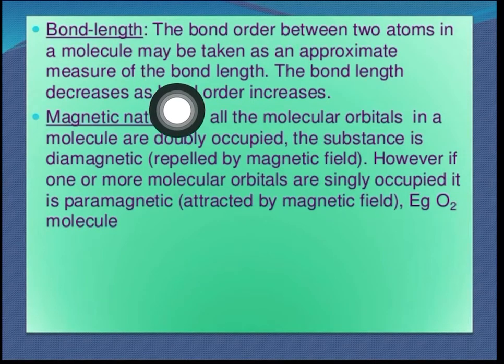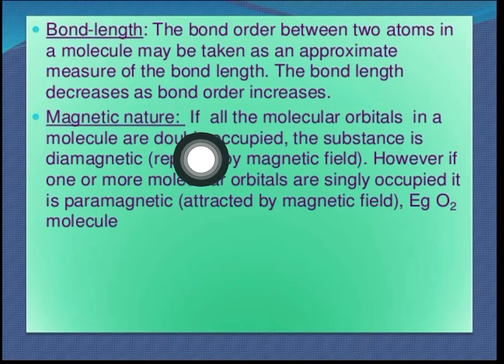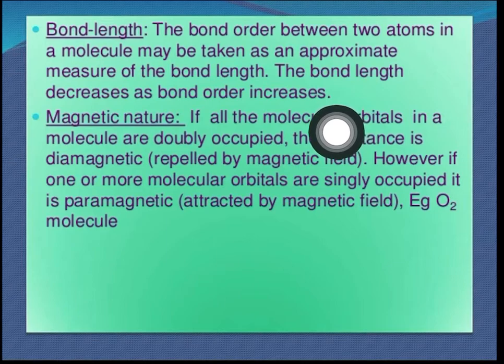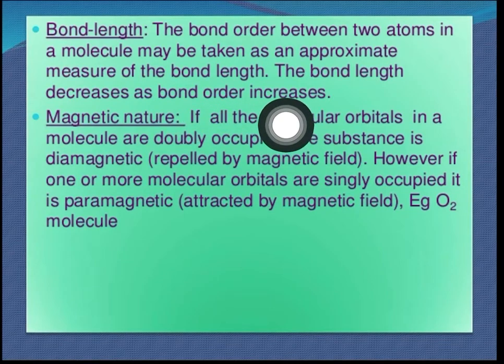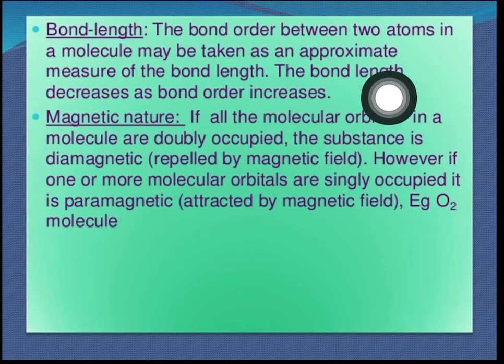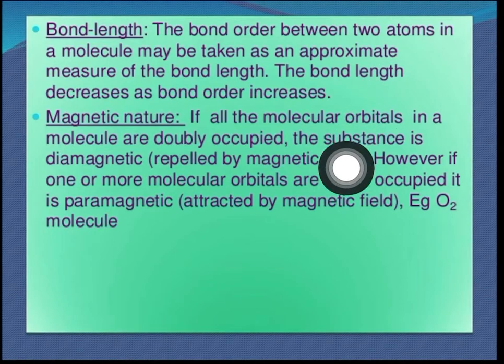So if it is a single bond, we have seen that example, we have learned that story also. अगर एक stick है bamboo stick तो we can easily break it, but if there are more, then it is very hard to break when there is a bunch. So the same thing is over here. A single bond is easier to break compared to a double bond and triple bond. So if the bond order is 3, then it is maximum stable. The bond length decreases as the bond order increases. तो bond order अगर 3 है तो bond length सबसे कम, सबसे ज्यादा attraction वहां पे.